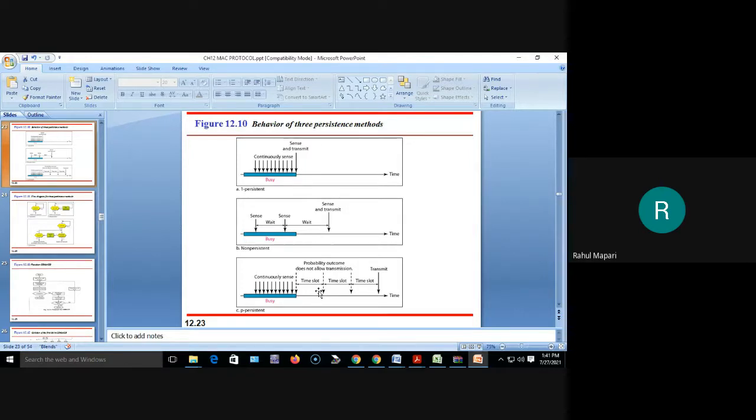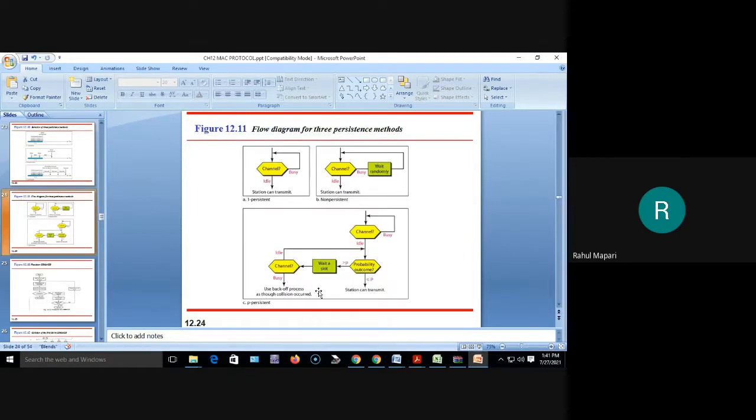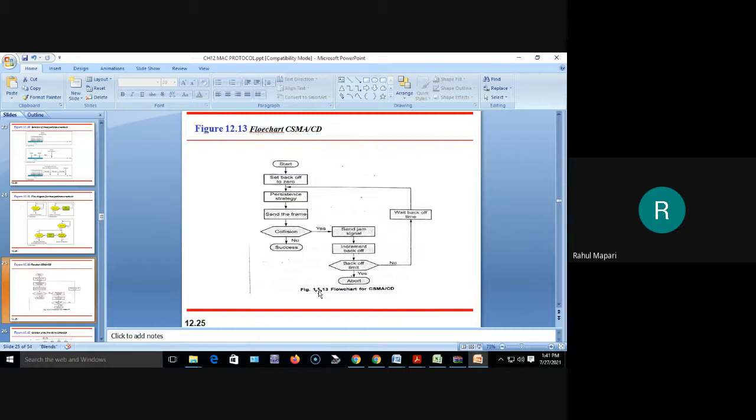Okay. Now we will see the next important part, that is CSMA with collision detection, CSMA CD. Write the title: carrier sense multiple access with collision detection, CSMA CD.